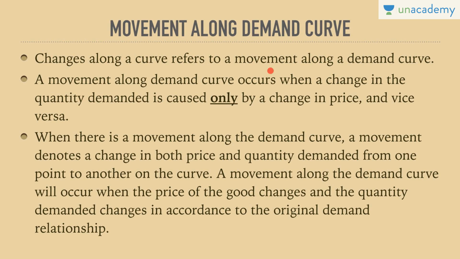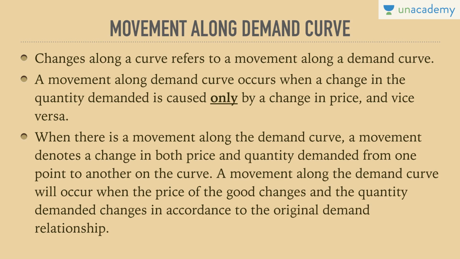Changes along a curve refer to a movement along a demand curve. A movement along a demand curve occurs when a change in the quantity demanded is caused only by a change in price. So let's say the price in our diagram rose from P1 to P2. Somebody would move on the demand curve either upward or downward. That is considered to be movement.